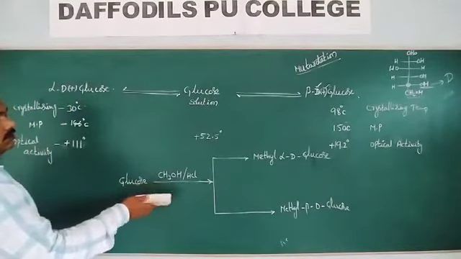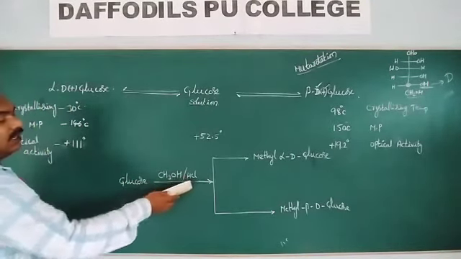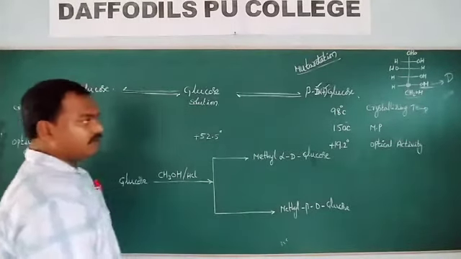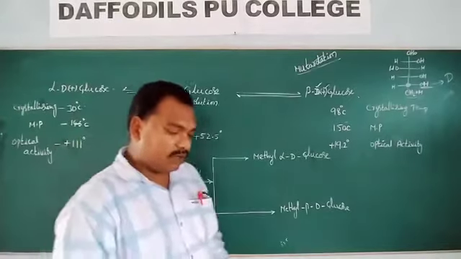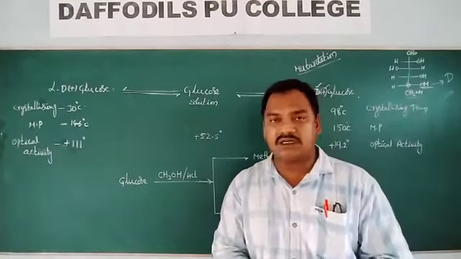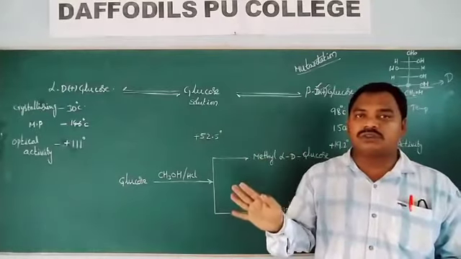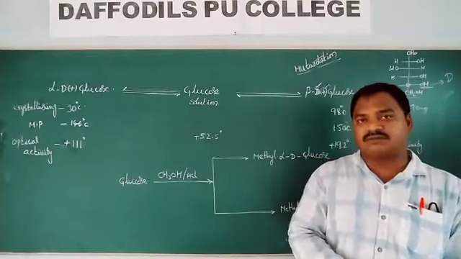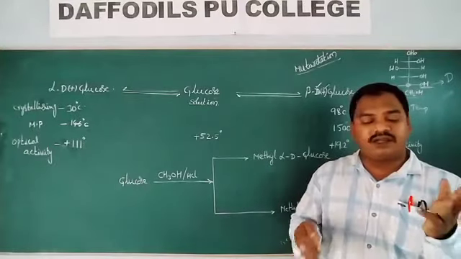When glucose reacts with methyl alcohol and HCl, it gives methyl alpha D glucose and methyl beta D glucose. By observing all these factors, a cyclic hemiacetal structure is proposed for glucose.